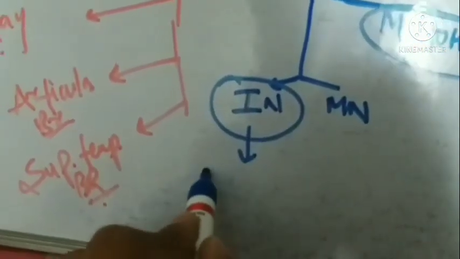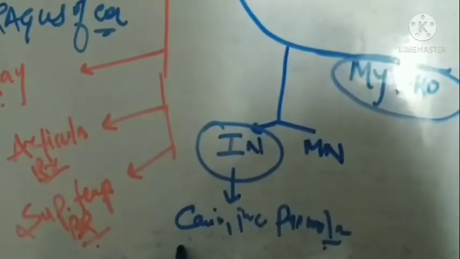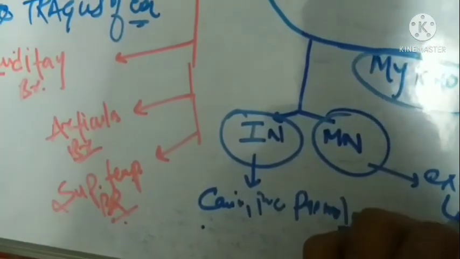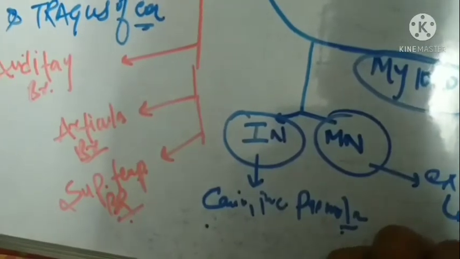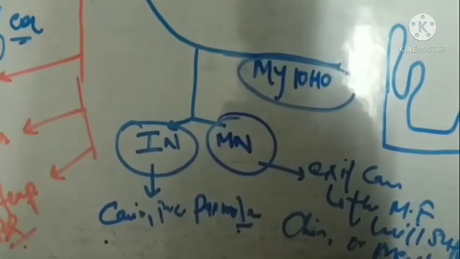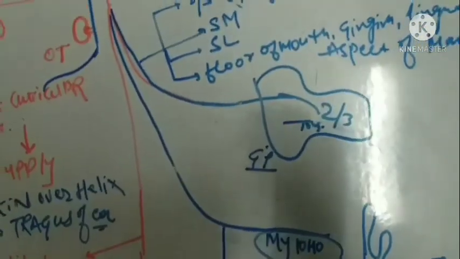The incisive nerve is the continuity of our mandibular nerve, and it will supply the canine, incisors and premolar area with its dental plexus branches within the mental foramen. Now the mental nerve exits the canal through the mental foramen and will supply the chin or mental protuberance skin. Now come to the mylohyoid.